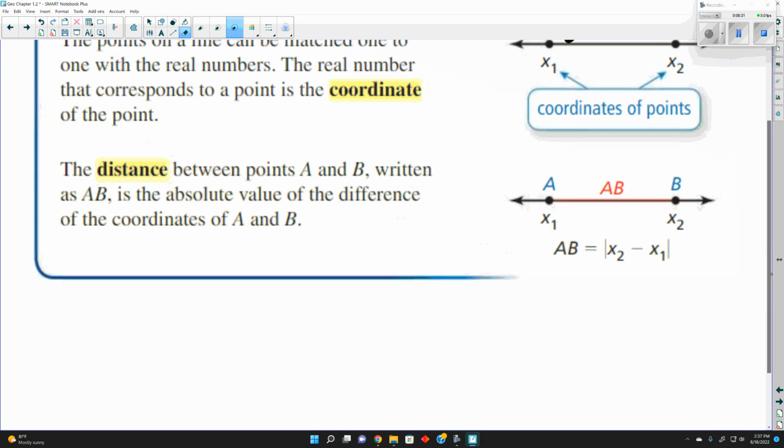So if we said that this is 6 and this is 8, we can say the absolute value of 6 minus 8, which is 2. Now, most of the time we don't use the ruler postulate like this, assigning it 2 values and taking the absolute value of the distance.